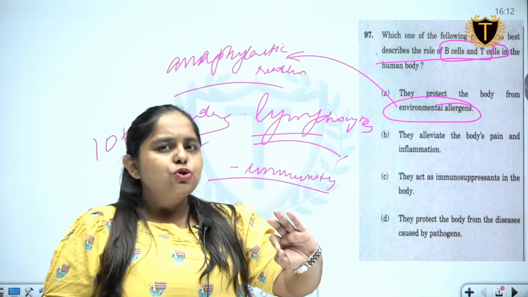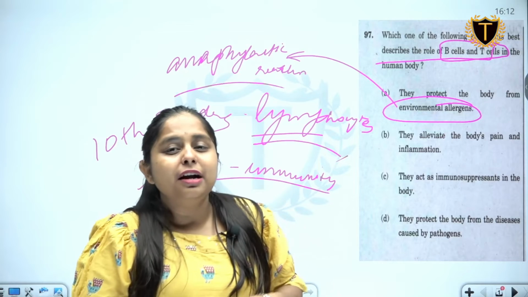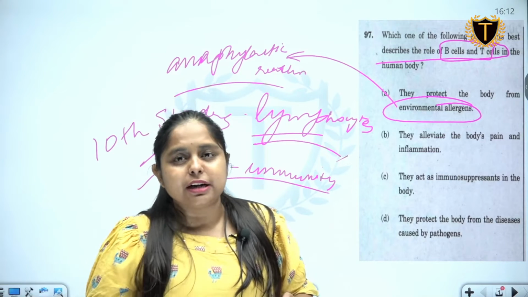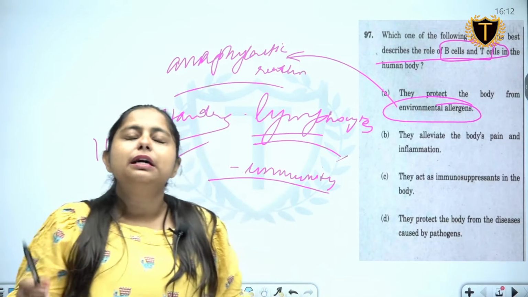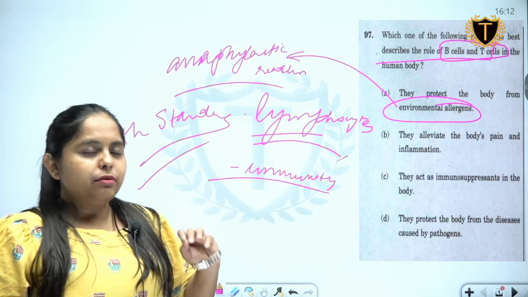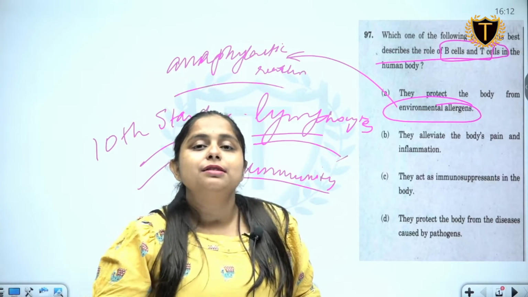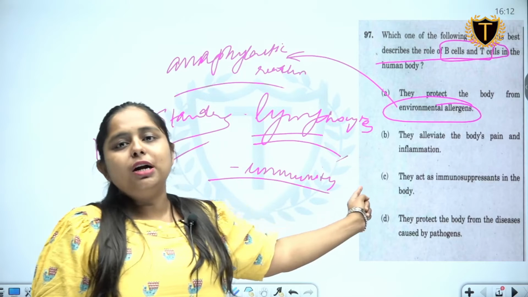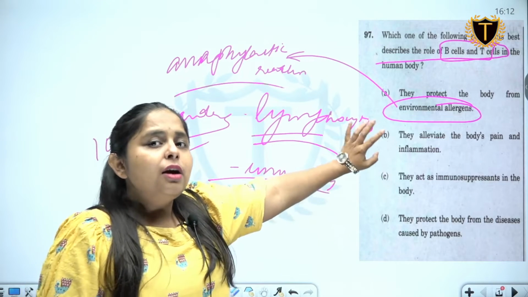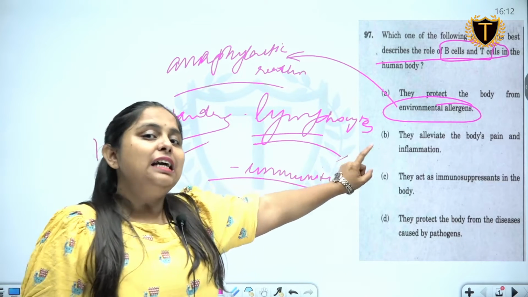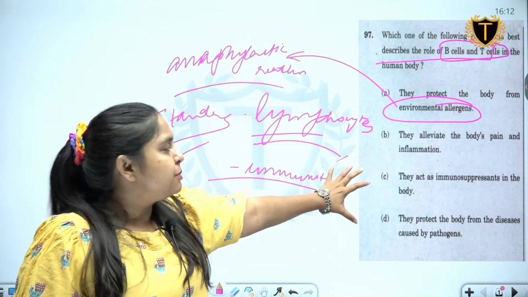It is close to immunity, but it is not related to pathogenic immunity, which means organismic immunity, where some organism is attacking our body and we need to fight against that organism. That is not happening in allergens, but still we may not completely ignore this statement. We will still keep this statement.